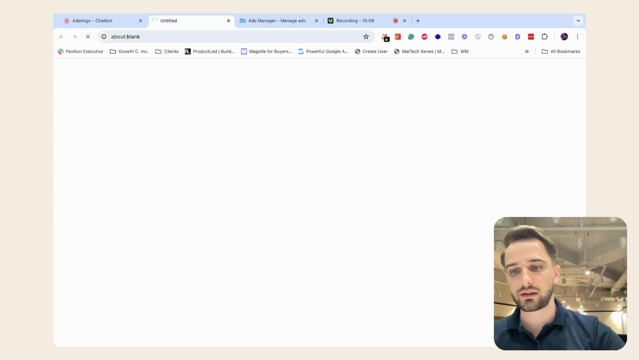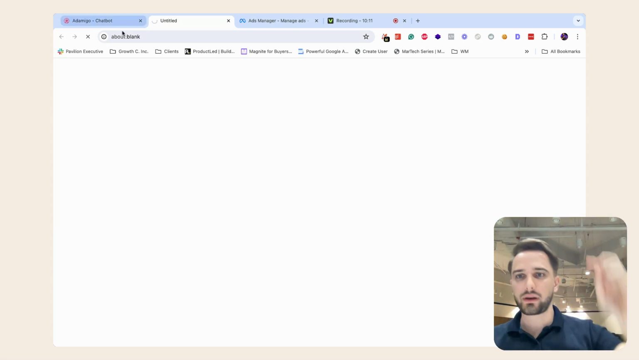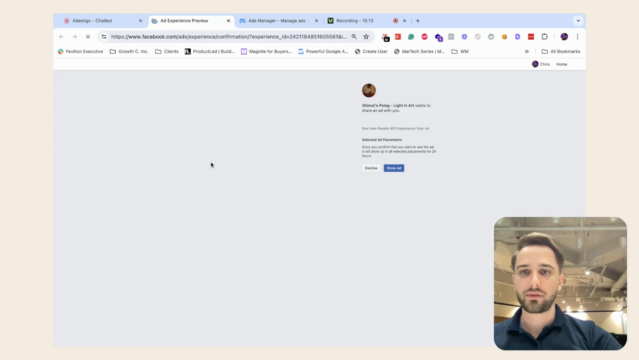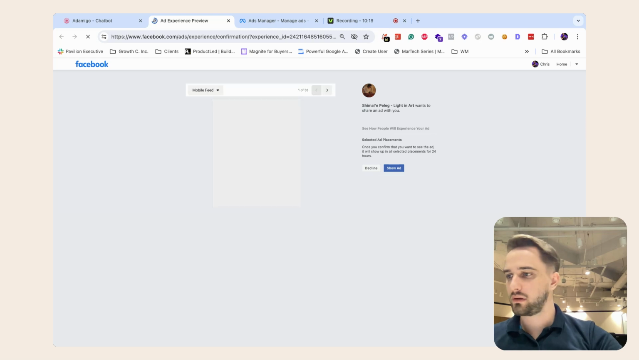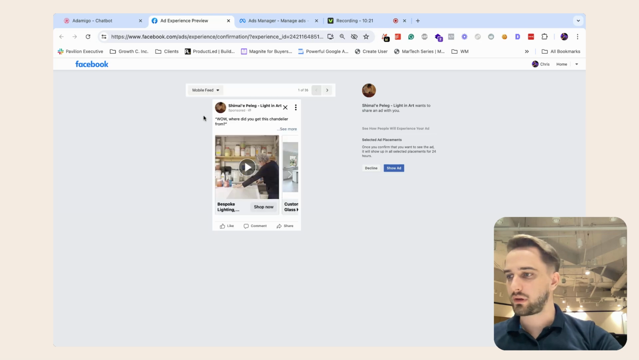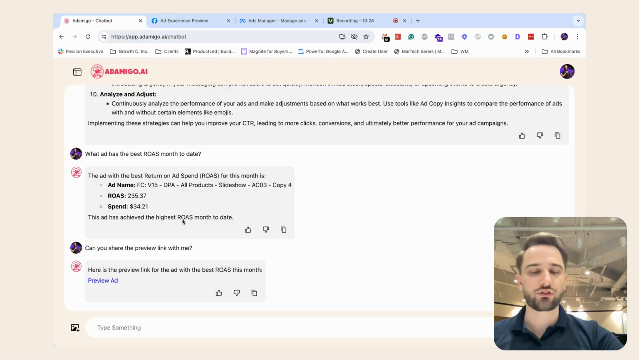So I can see here, it generated the preview link. There you go. And you can see right now, one second, just loading. There you go. Boom. So that's the ad right here, right? And I can then share it with the team and I can design more.